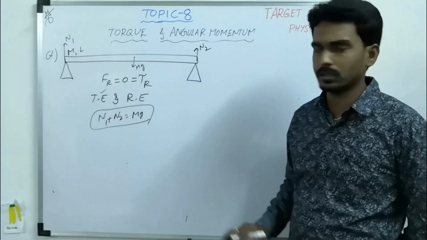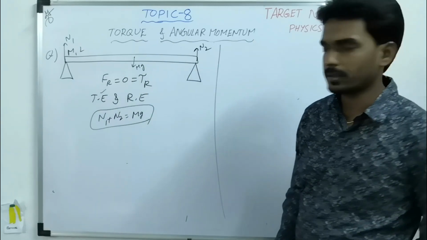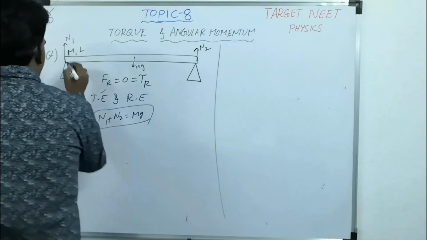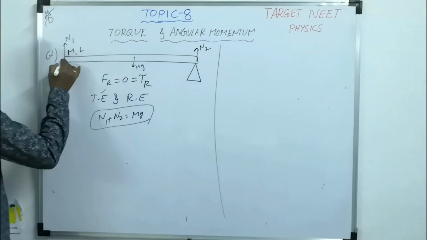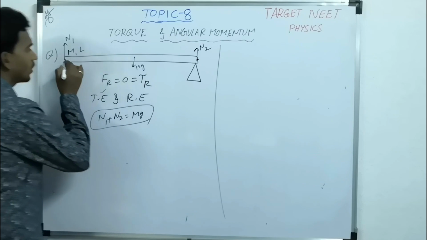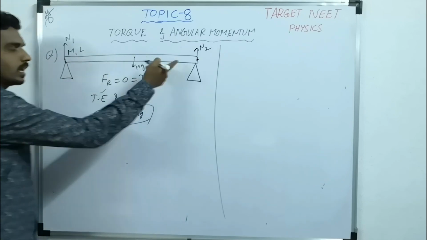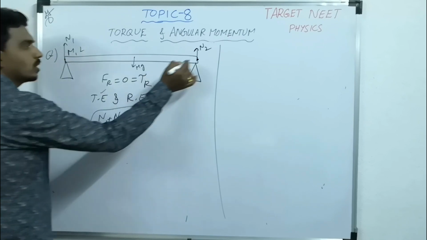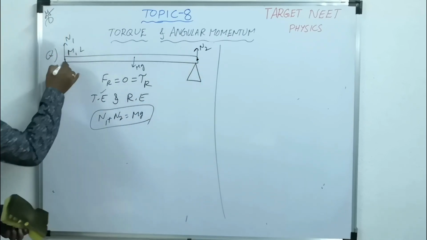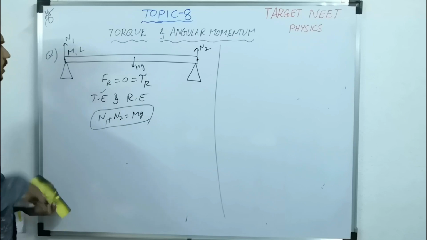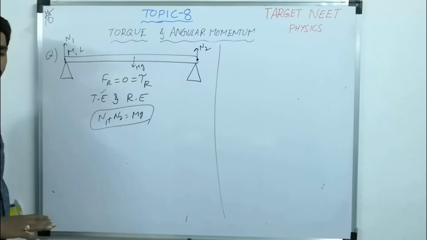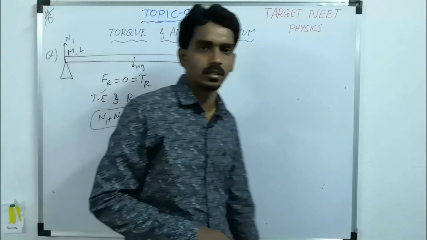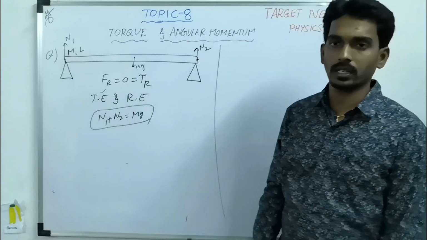To find the torque, take the reference point either this or this. Don't take any other point. Why? Because if you take this reference point, the torque of this force is 0. So N1 will vanish in this equation. So it becomes easier to calculate.